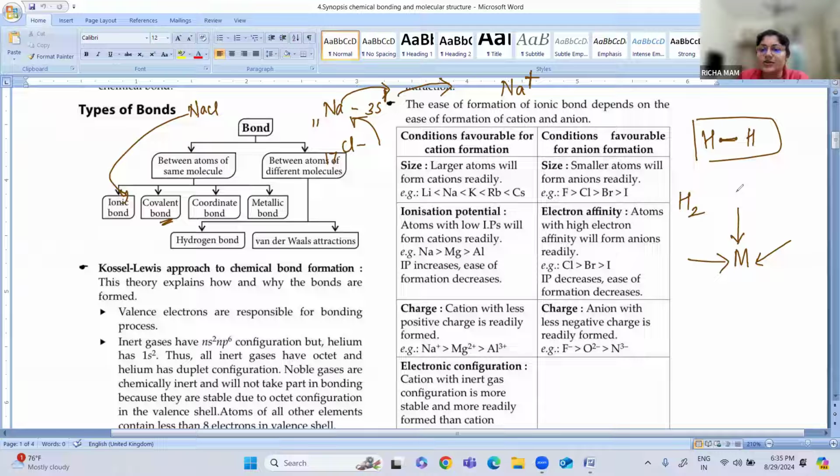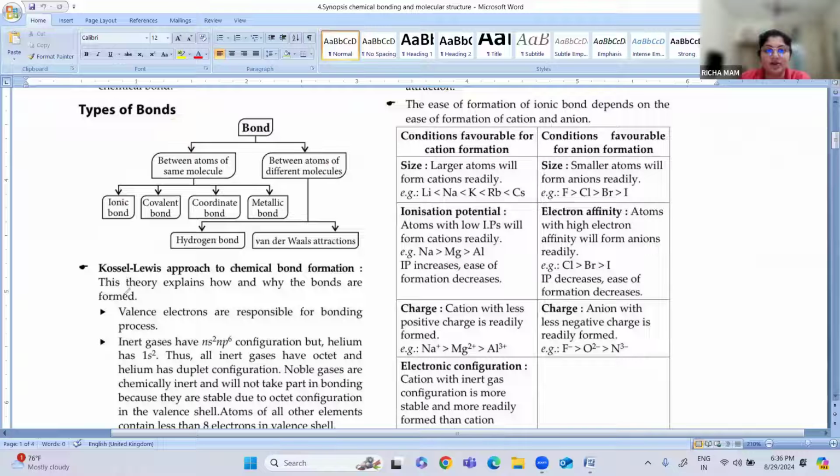Suppose I have ligands, like this ligands are present, so different arrangements are possible. So that is a coordinate bond between a metal and the ligands. So ligands will donate the lone pair of electrons.